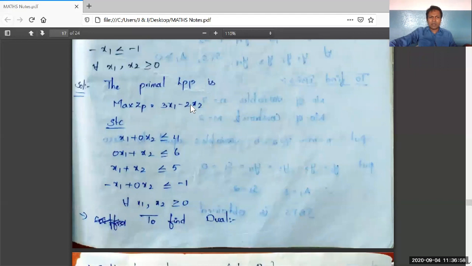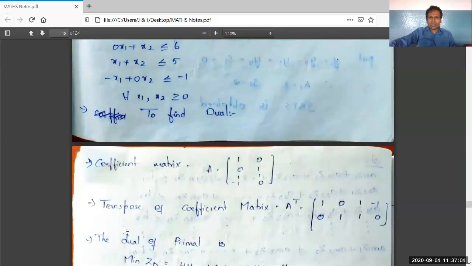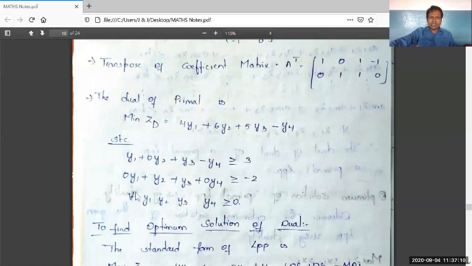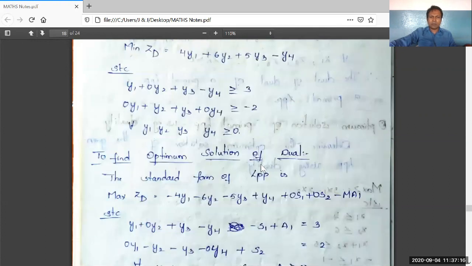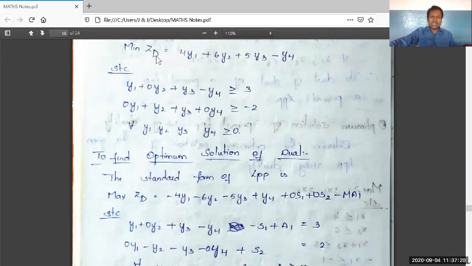See here, the primal LPP is as follows. I have written it. I will write the dual. So writing the coefficient matrix, its transpose, the dual of the primal LPP is this. Min ZD is equal to this one. Min ZD. Right. Find the optimal solution of the dual LPP.